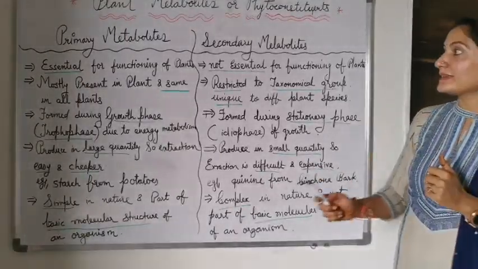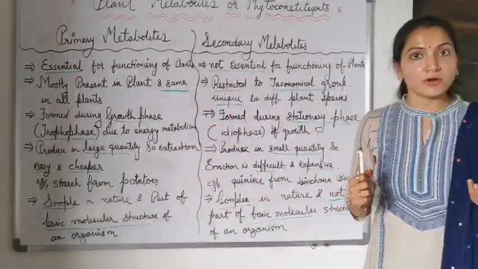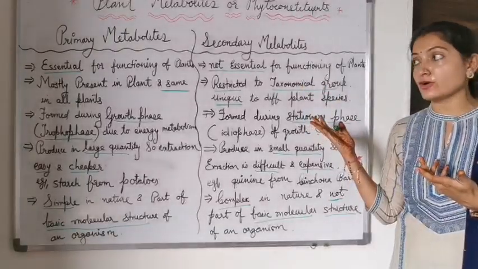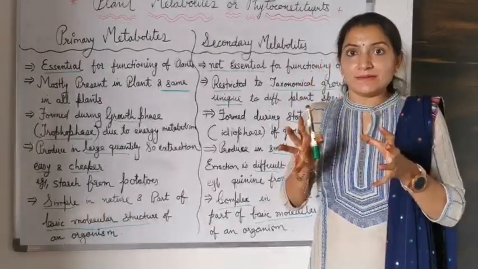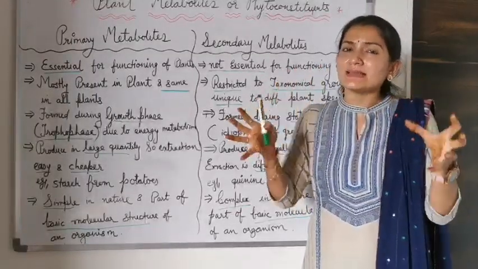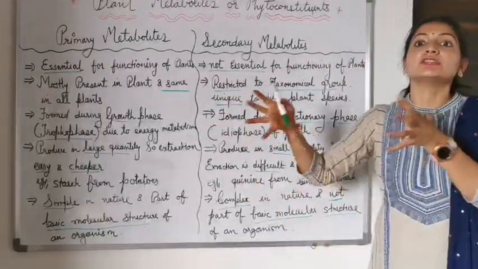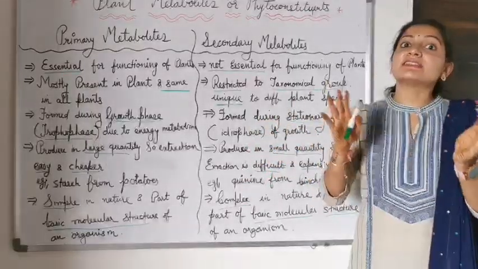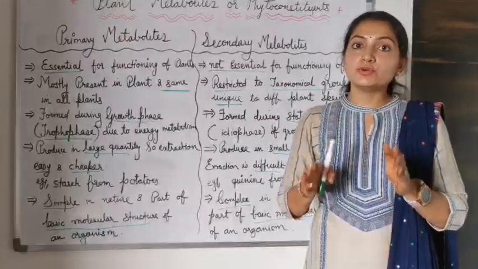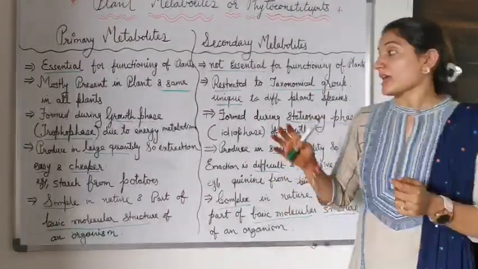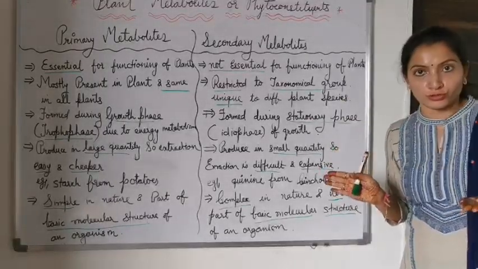Okay, so I am repeating these differences. Primary metabolites are essential for the functioning of the plant, while secondary metabolites are not essential for the functioning of the plant. All the primary metabolites are the same, common in all plants, while secondary metabolites are unique in different plants. Different plants have different types of secondary metabolites, and they are restricted to taxonomical groups. Now primary metabolites are formed during the growth phase, while secondary metabolites are formed during the stationary phase of growth.